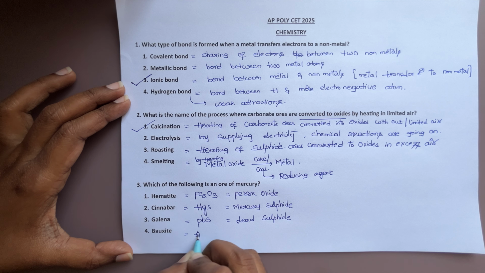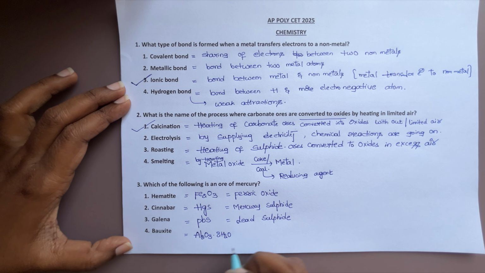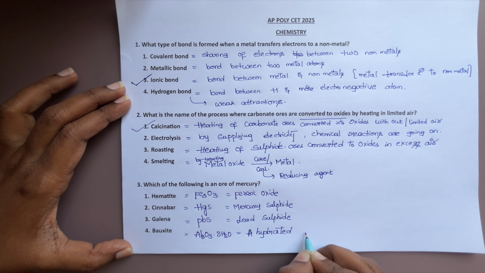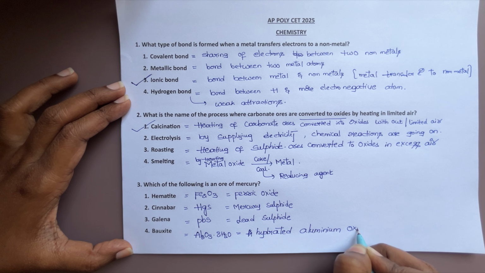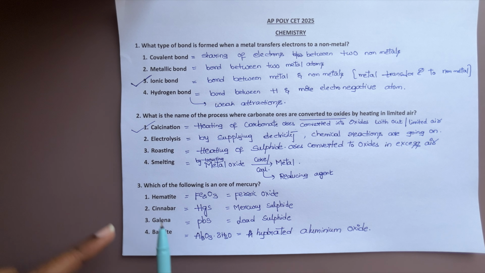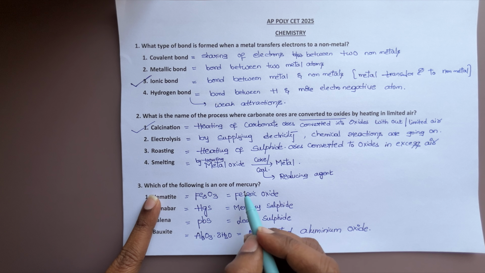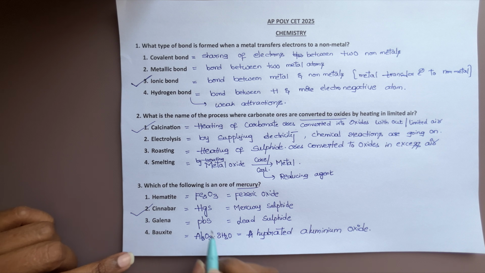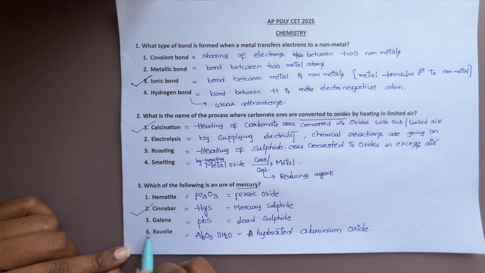Bauxite is nothing but aluminum oxide. This is the exact formula of bauxite: Al2O3, aluminum oxide. We can write hydrated aluminum oxide, because water is there. Now identify which of the following is an ore of mercury. Mercury is present in cinnabar, so the answer is cinnabar. These are widely asked formulas.